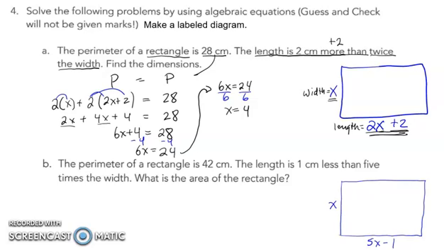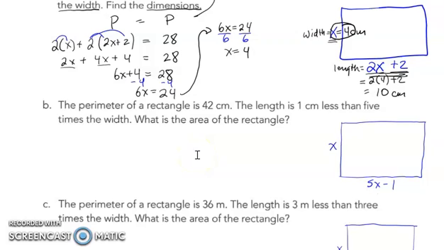Now the good part about this question is it didn't ask anything more than finding out what the dimensions are. Dimensions just refers to the length and the width. So when I replace in x is equal to 4, that's going to be my width. And when I replace in 2 times 4 plus 2, that's going to be my length, which is going to be 8 plus 2, which is 10 centimeters. So the dimensions are going to be 4 centimeters by 10 centimeters.